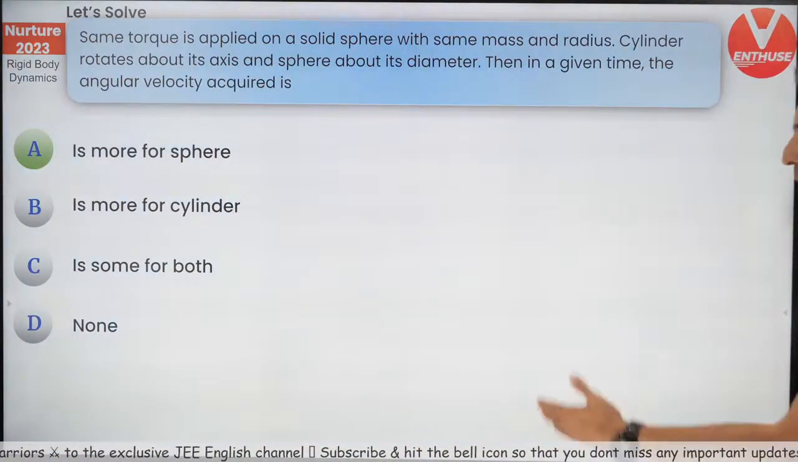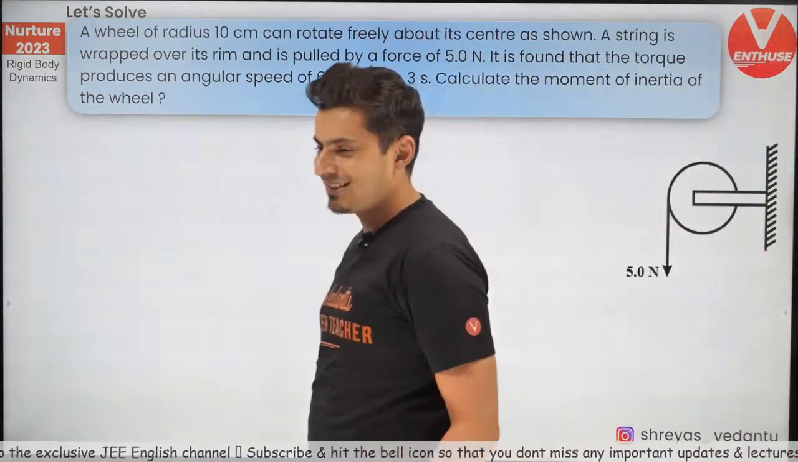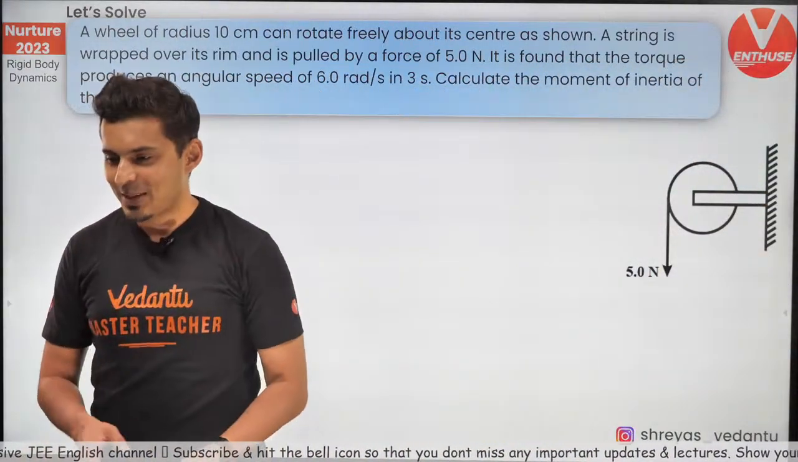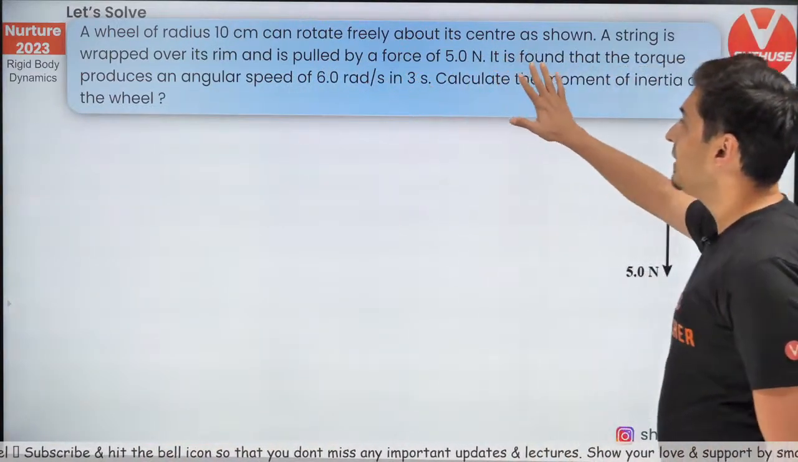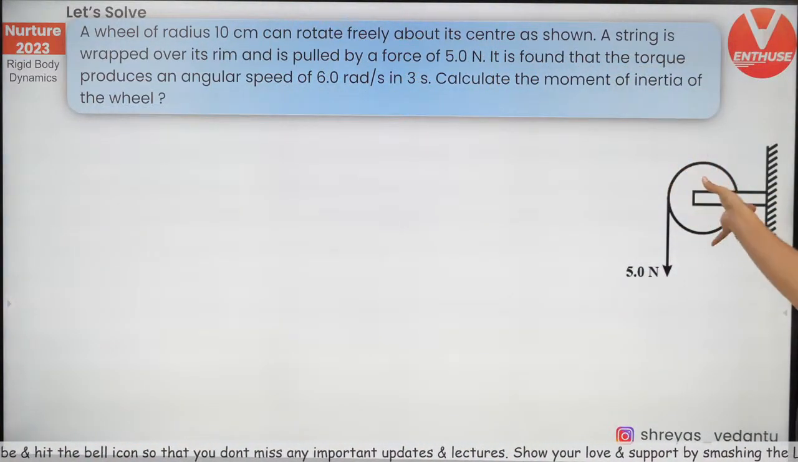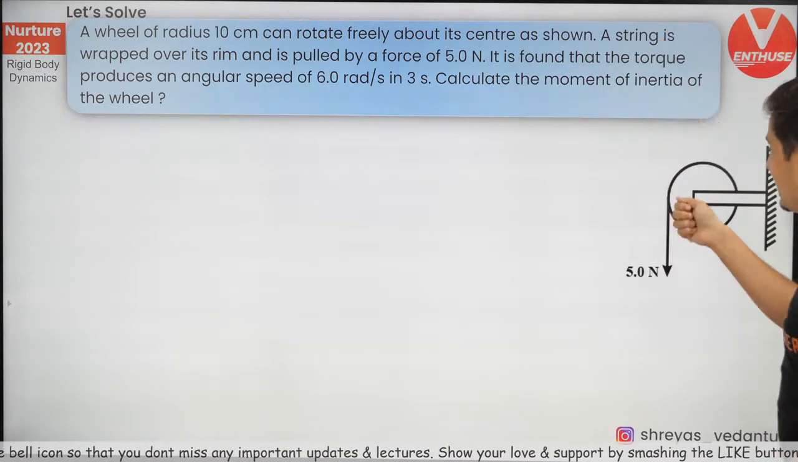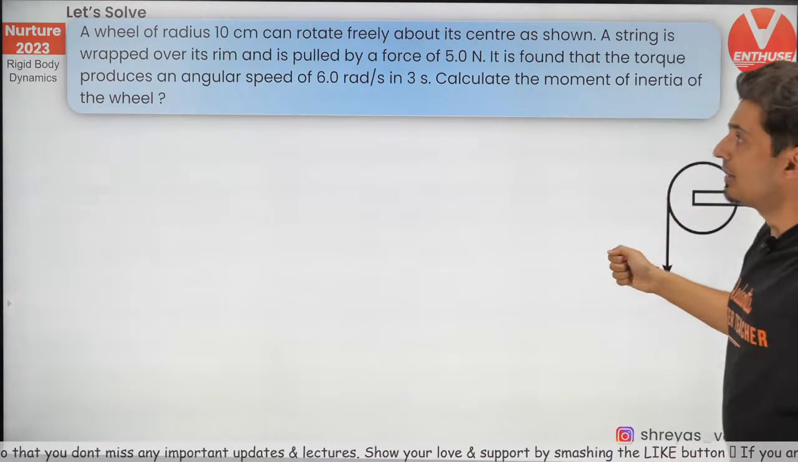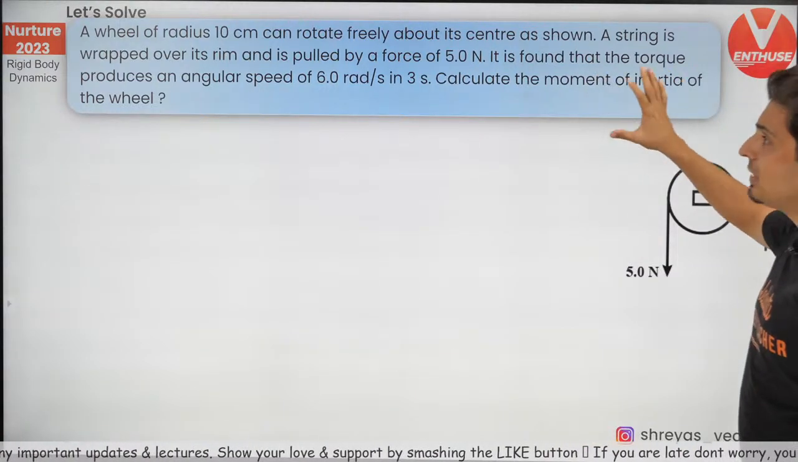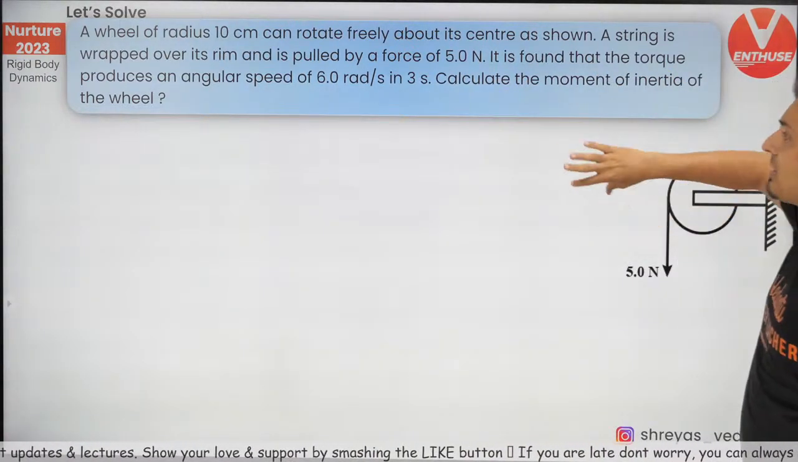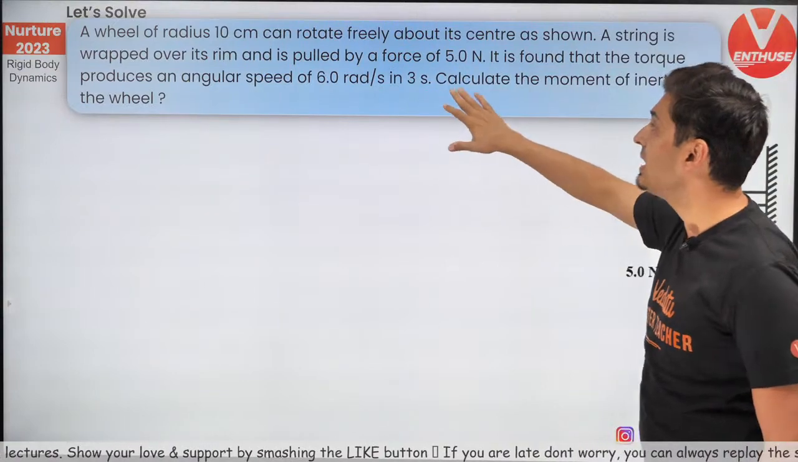So A is the answer. Moving on to the next question. So let's see what it says. We have a wheel of 10 centimeters which can rotate freely as shown. There is a string which is wrapped over its rim, and it is pulled by a force of 5 Newton. And it is found that the torque produces angular acceleration of 6 radian per second in 3 seconds.